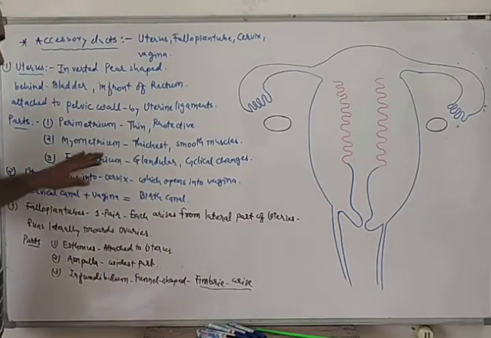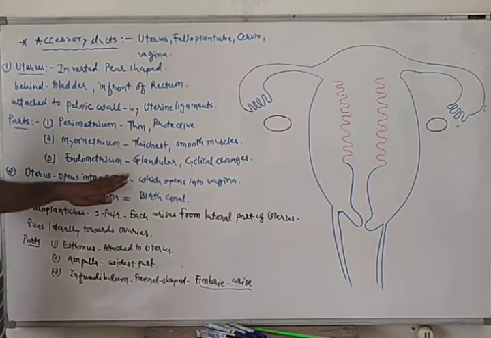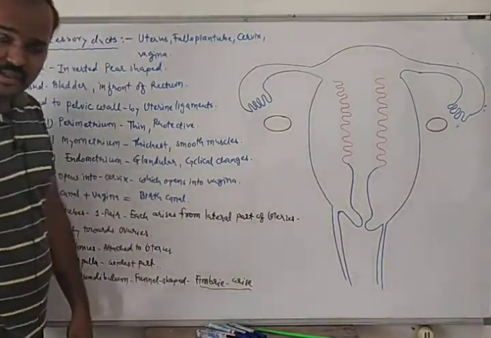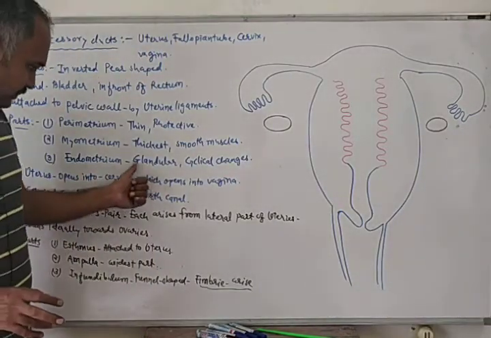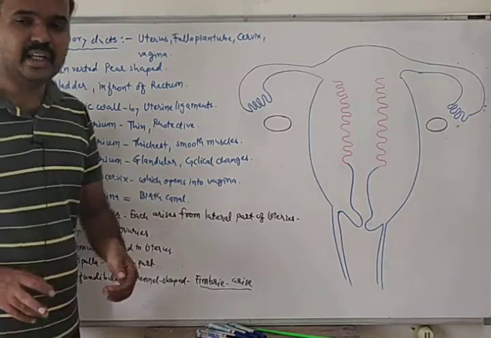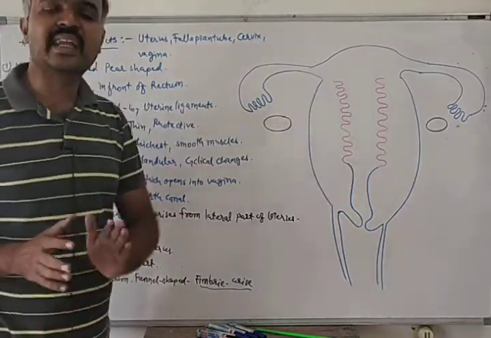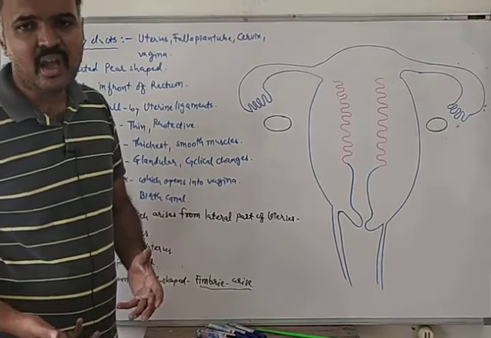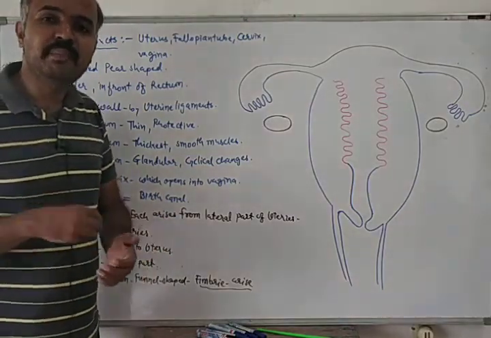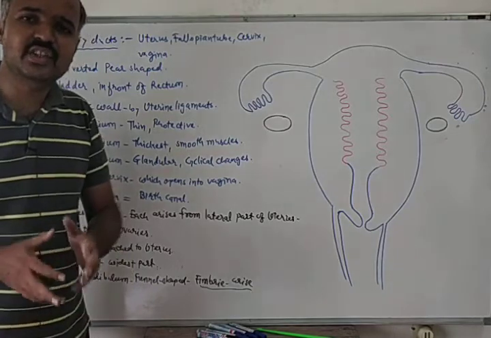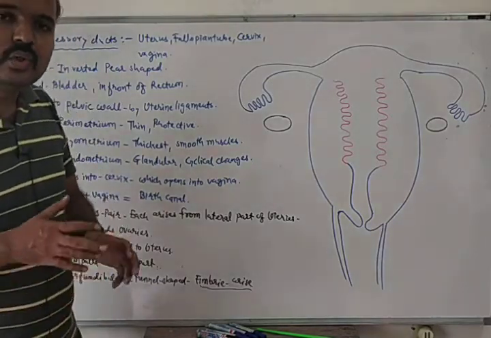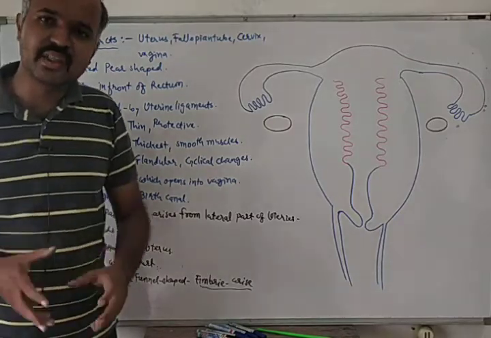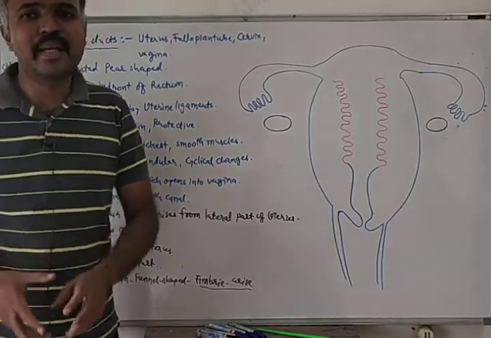Then the innermost region is known as endometrium, and this endometrium is glandular in nature. It undergoes cyclical changes every month, and it helps in implantation of the embryo. So two things are related with endometrium: first, it undergoes cyclical changes every month, and secondly, it is important for implantation of the embryo.